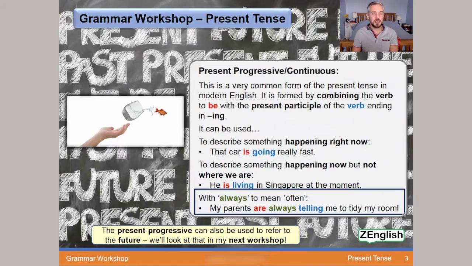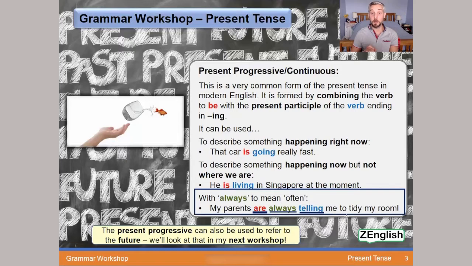Lastly, it can also be used with the word always to mean often. My parents are always telling me to tidy my room. So the verb to be here, in this case, my parents are, always meaning often, so they often tell me to tidy my room, and the verb to tell with the ing present participle ending.